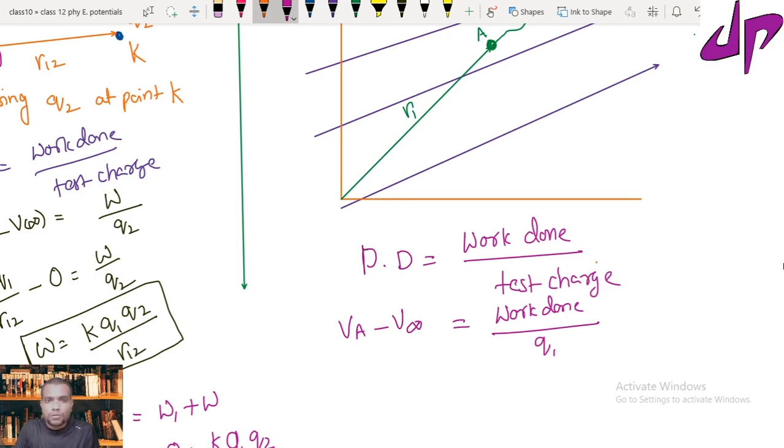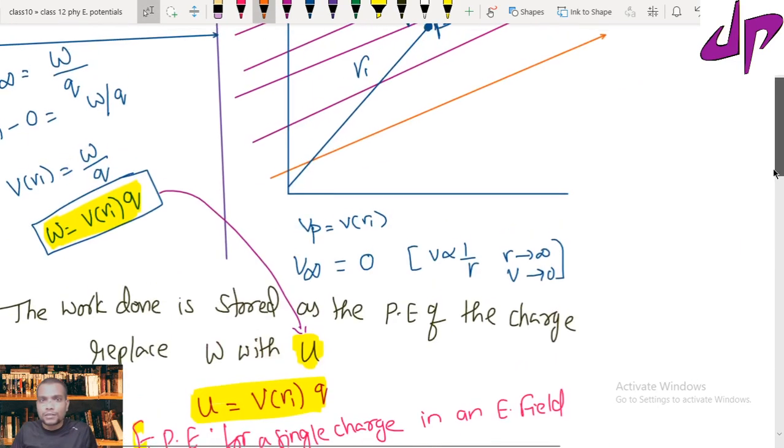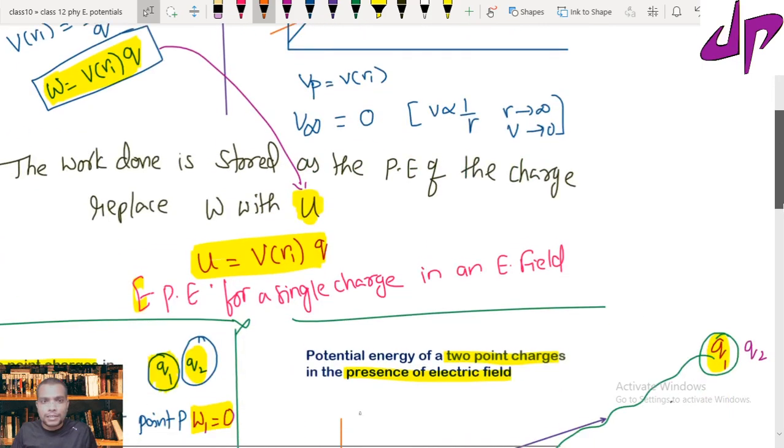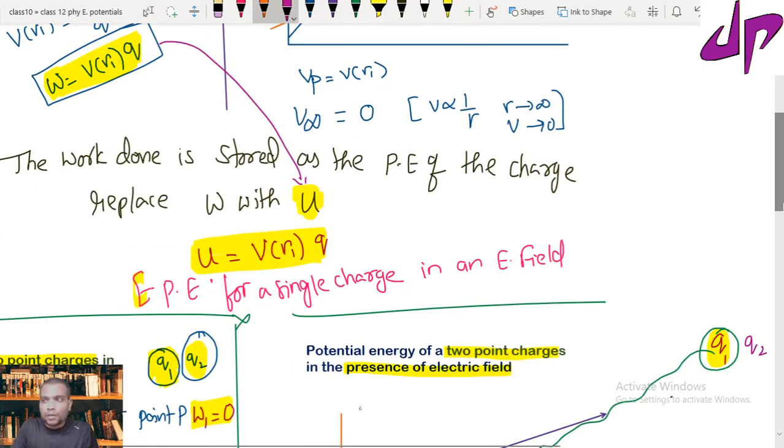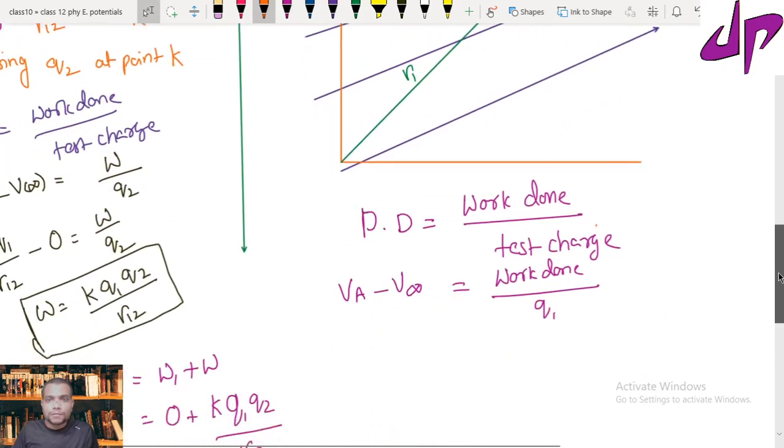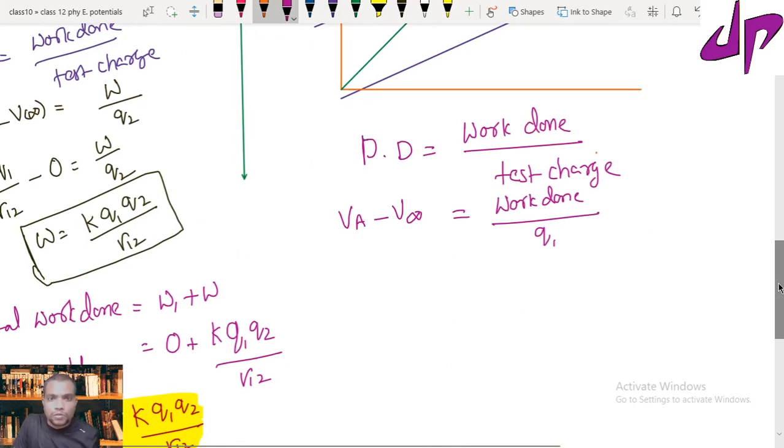How can we write the potential formula? From the earlier definition, the potential at a location, or the work done to bring a charge, we can write as VA: potential at location R minus potential at infinity, which goes to 0, equals the work done.